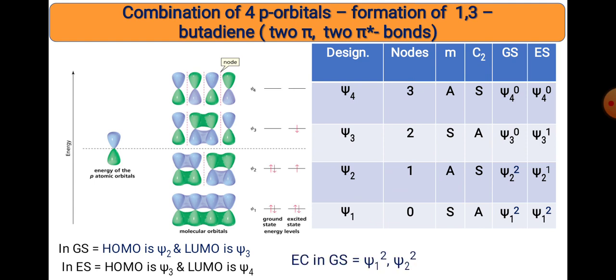And electronic configuration we can find out: ψ1², ψ2², ψ3², ψ4⁰ in the ground state, while in the excited state, on irradiation of light, you will get ψ1², ψ2², ψ3¹ and ψ4¹.